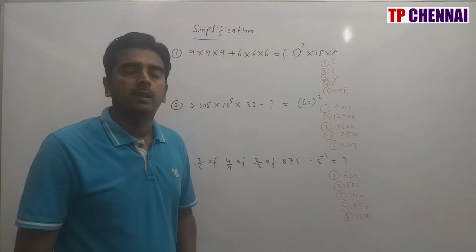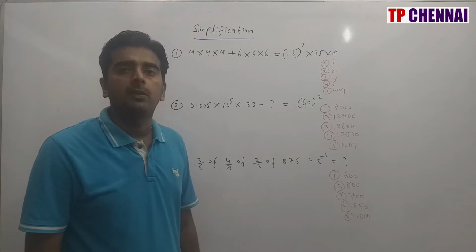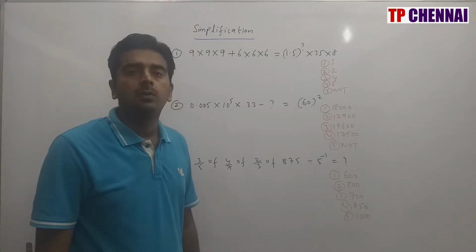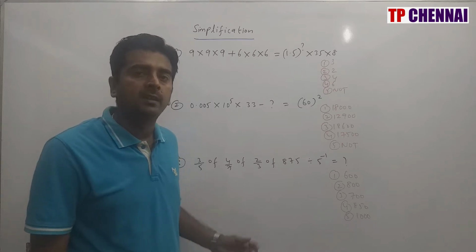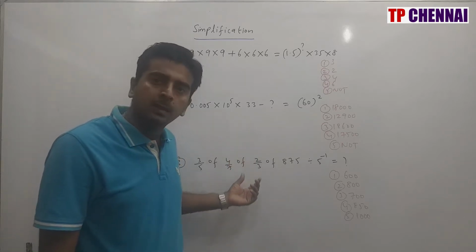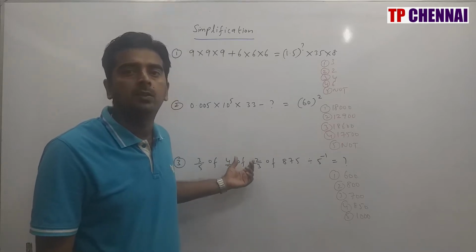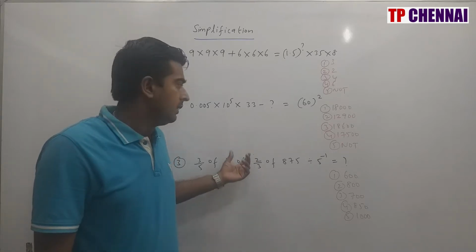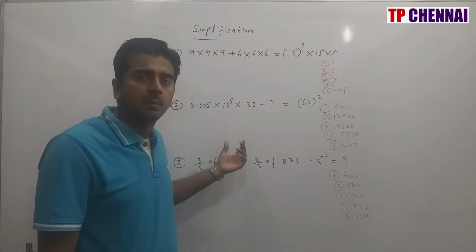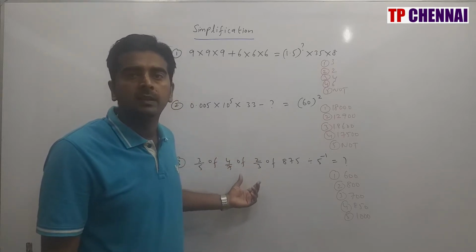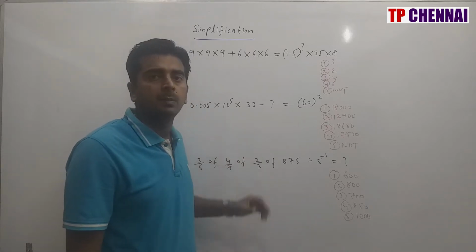Today we will see some of the top important questions of your SBI Clerical Prelims level examination. You know very well that in the Clerical Prelims level examination, you will be expecting some questions from the simplification side, some arithmetic questions, some quantity questions, some number series or wrong number, as well as DI. So in this video we will see some of the important questions of simplification, arithmetic as well as number series. First we will start with simplification.